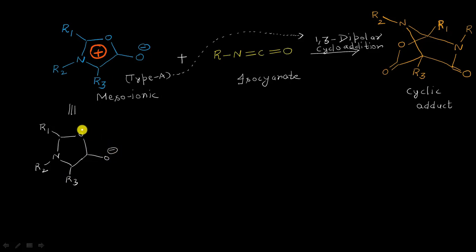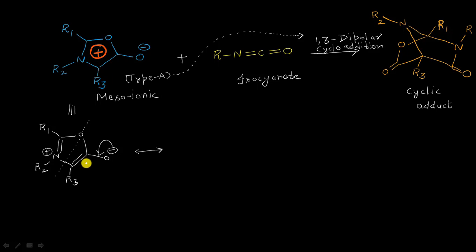What I need to do is put two double bonds here, keeping this oxygen as a center of symmetry, and it will be like this double bond and then this double bond here. Obviously, because the nitrogen here is forming four bonds, I need to put a positive sign like this. After that, I can draw the second resonating structure, and it will be like this.